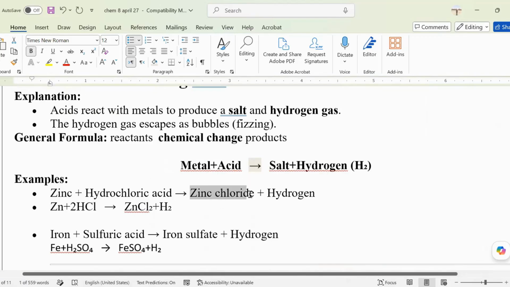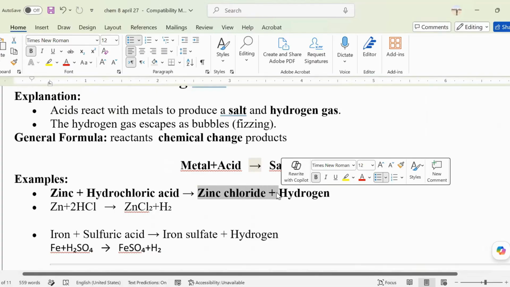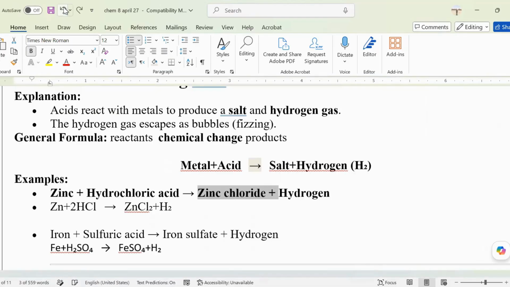And then you have zinc chloride plus hydrogen. Now, the question is, what are the two products in this word formula? Zinc chloride and hydrogen. Because when you say zinc chlorine, it's not a salt anymore. But zinc chloride and hydrogen would be your products.